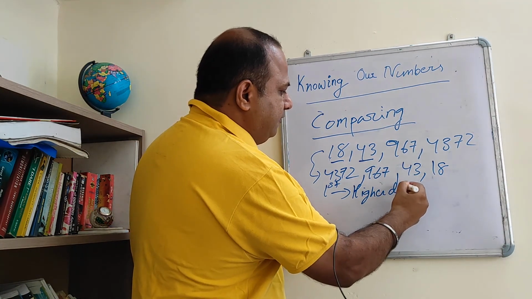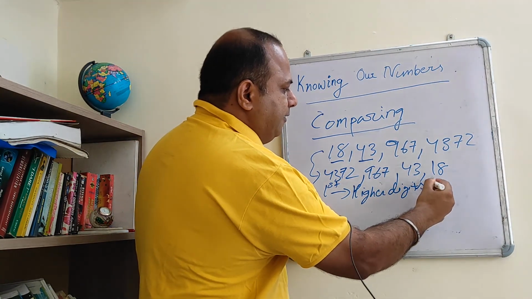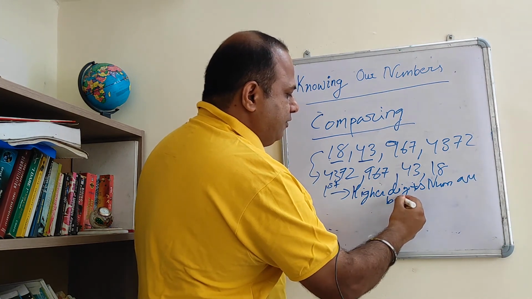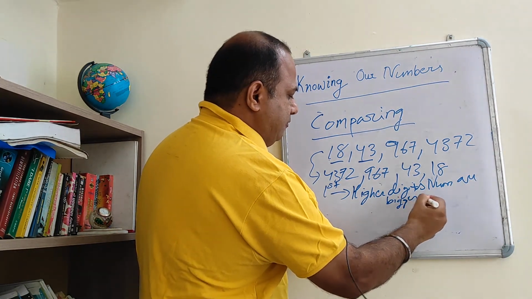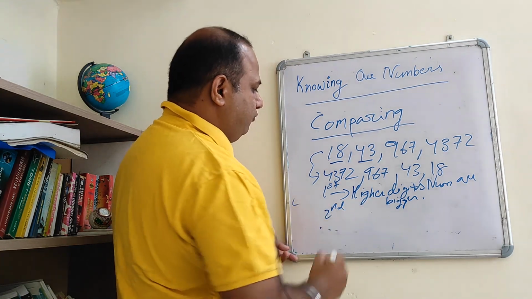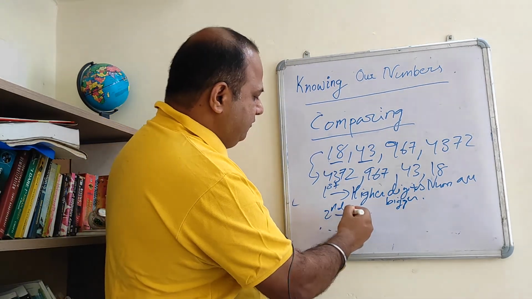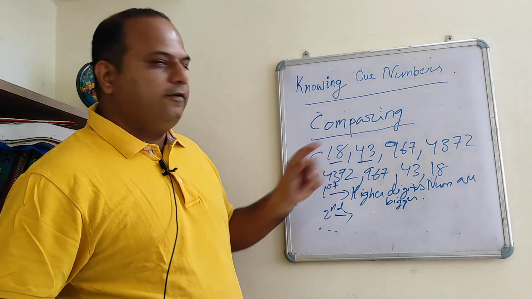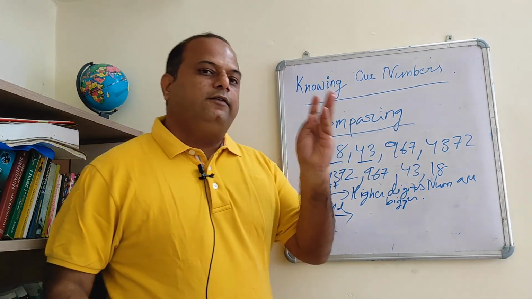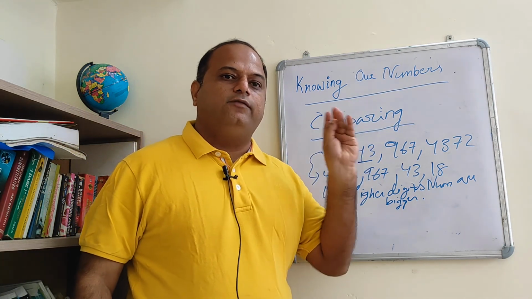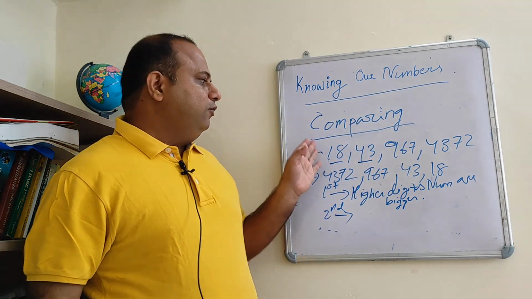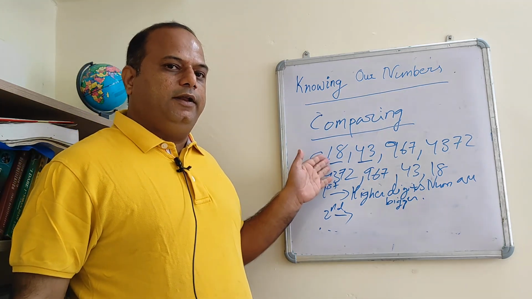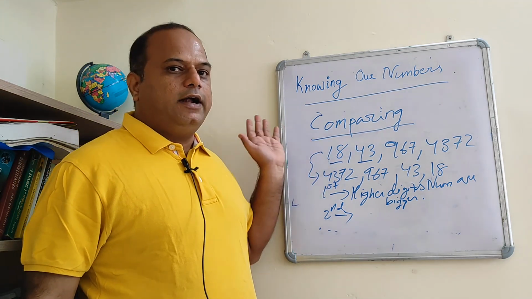Higher digit numbers are bigger. Okay. Second rule. The second rule was when the digits were the same, like here, 18 and 43. Suppose there is a 3-digit number, 2-digit number, 4-digit, 5-digit, whatever the digit count is, you compare the extreme digit. That is, if it is a 2-digit number, the 10th place; if it is a 3-digit number, then the 100th place.